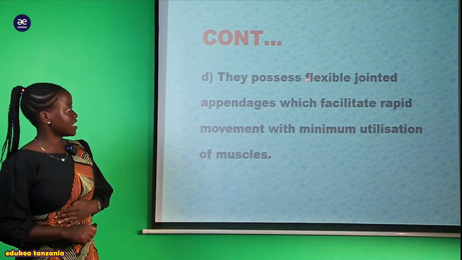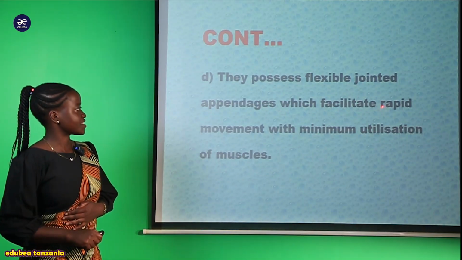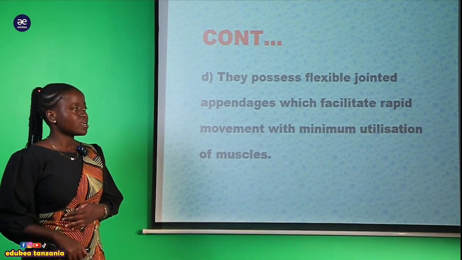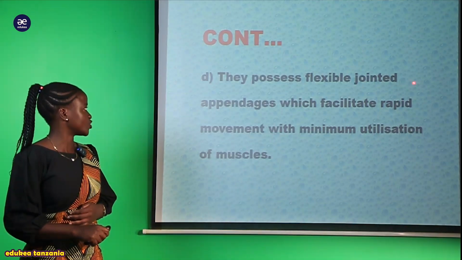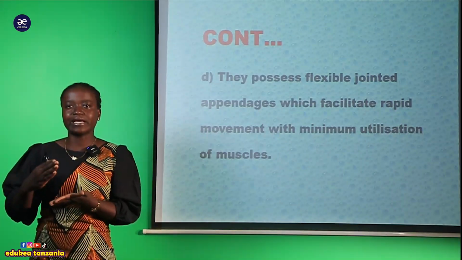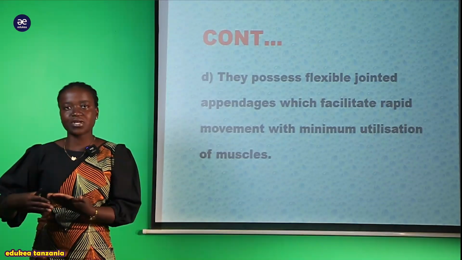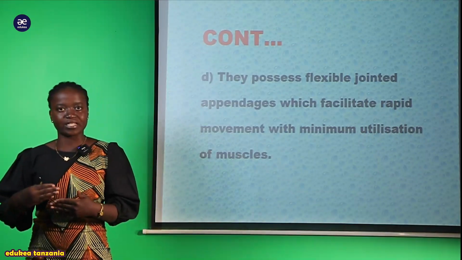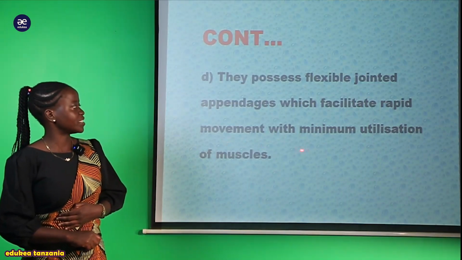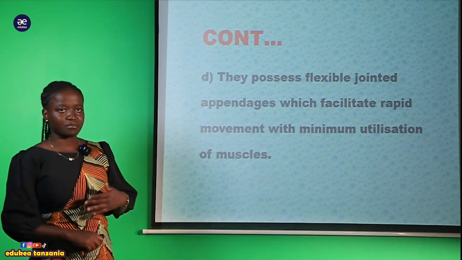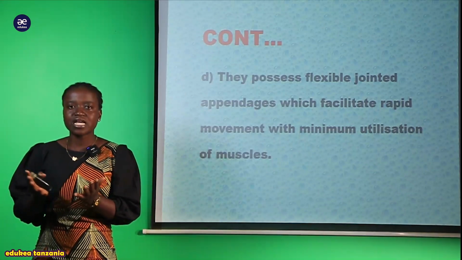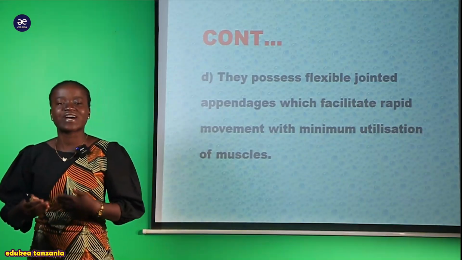and this is we are saying that they possess flexible jointed appendages which facilitate rapid movement with minimum utilization of the muscles. So due to possession of these flexible jointed appendages, meaning that kwenye miguu yao wanakuwa na hile different kinds of segment, ndiyo ambayo ina bring about the jointed appendages. So due to that, ndiyo ambayo tunasema kwamba ina facilitate rapid movement with minimum utilization of the muscle. So due to possession of joint appendages, ndiyo ambayo inawasaidia hawa organism to locomote very fast, very rapid.